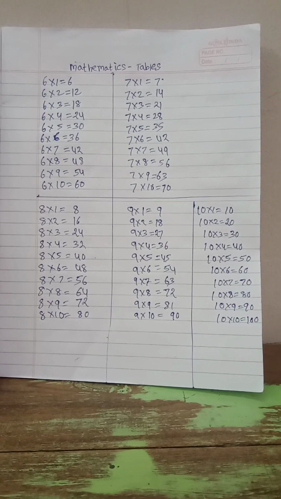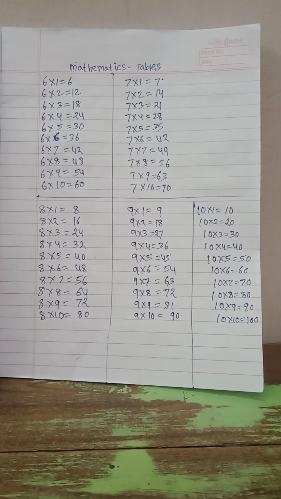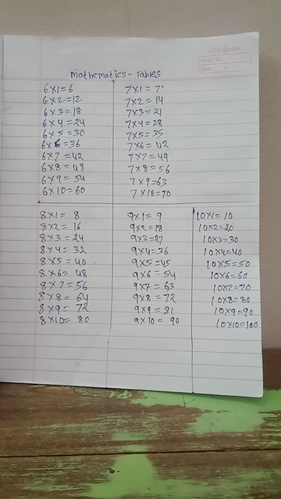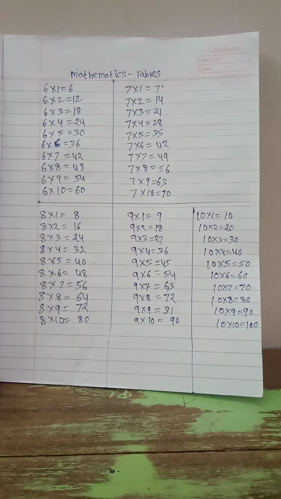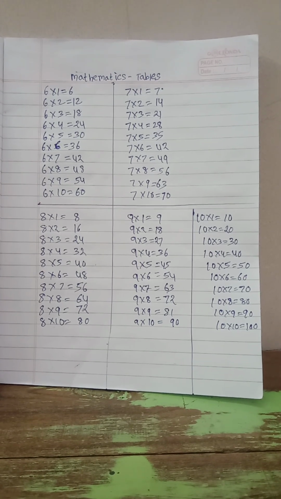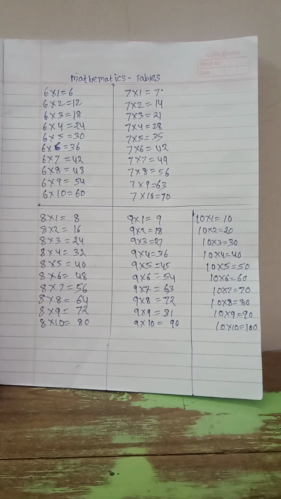8 10s are 80, 9 1s are 9, 9 2s are 18, 9 3s are 27, 9 4s are 36, 9 5s are 45, 9 6s are 54, 9 7s are 63, 9 8s are 72, 9 9s are 81, 9 10s are 90, 10 1s are 10, 10 2s are 20, 10 3s are 30, 10 4s are 40,